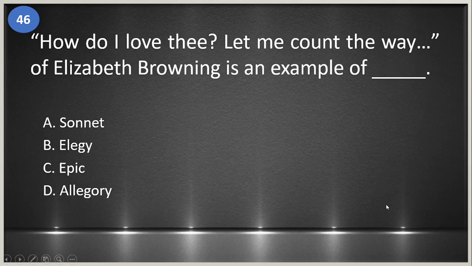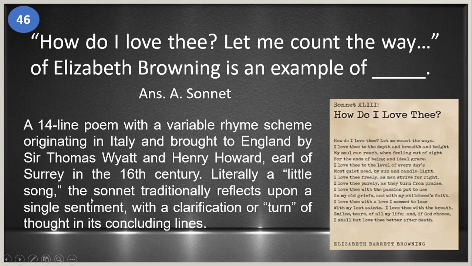46, How Do I Love Thee? Let Me Count the Ways of Elizabeth Browning is an example of blank. A. Sonnet. B. Elegy. C. Epic. And D. Allegory. Okay, ang sagot natin is letter A. It's sonnet.